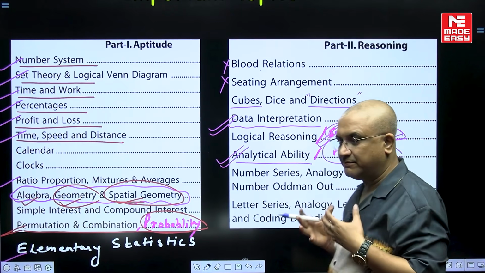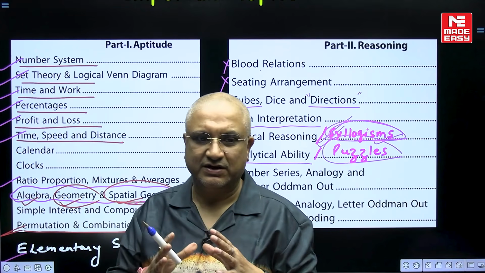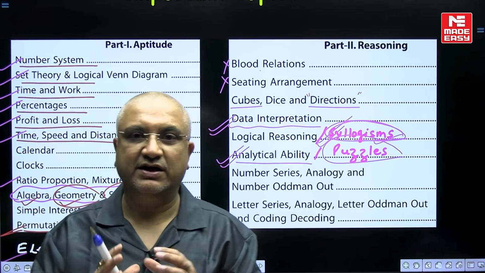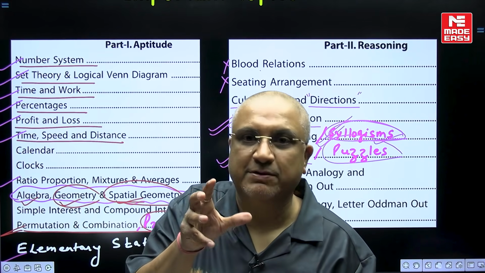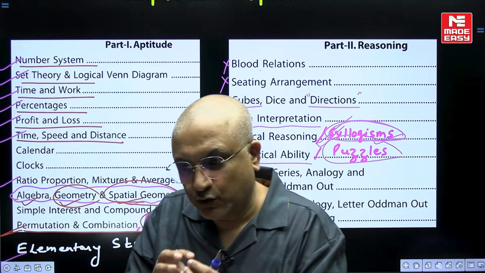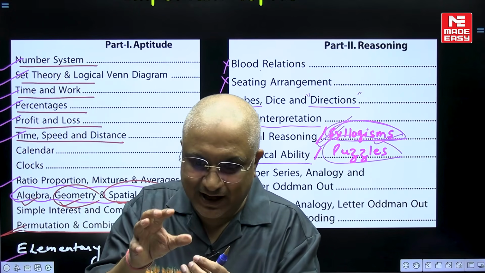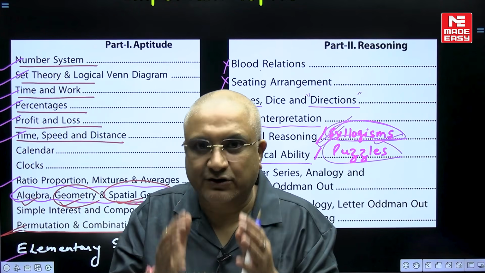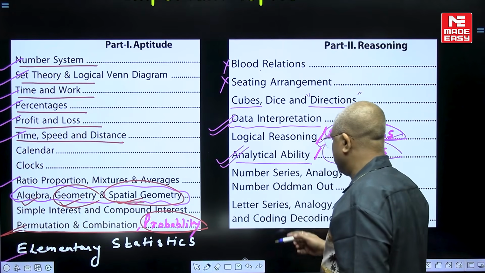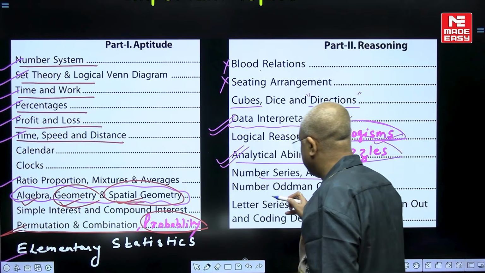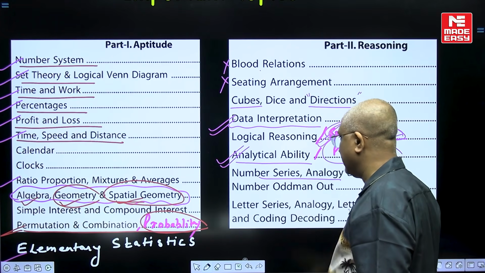On and off, GATE has surprised us by asking a couple of manageable puzzles across the years. So the knack of problem solving is very important. Looking at a fresh question and the ability to think on it right on the spot is also very, very important, right? On and off, questions have come from number series, alphabetic series and other areas.